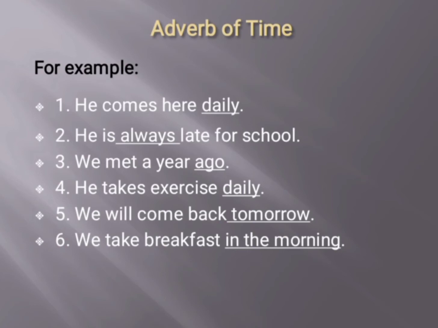Let's see the examples of adverb of time. In the first sentence, he comes here daily. The underlined word is an example of adverb of time. In the second sentence, he is always late for school. The third sentence, we met a year ago.